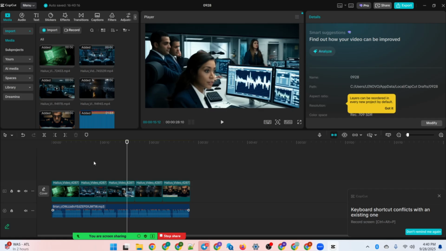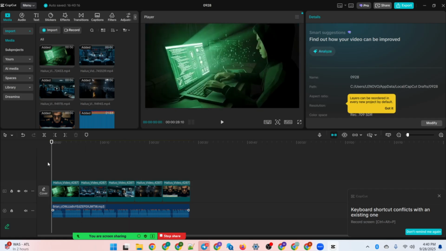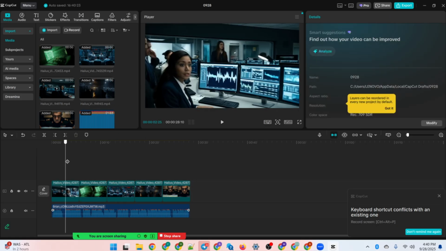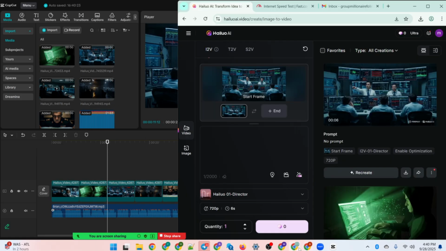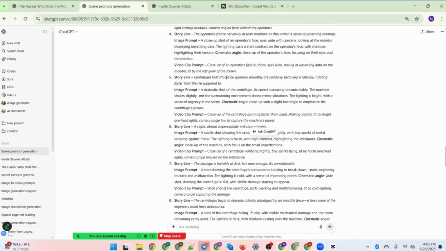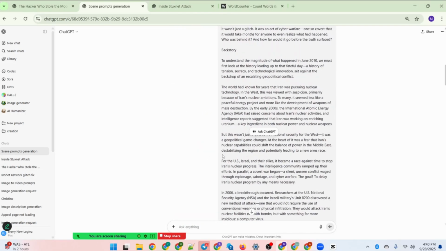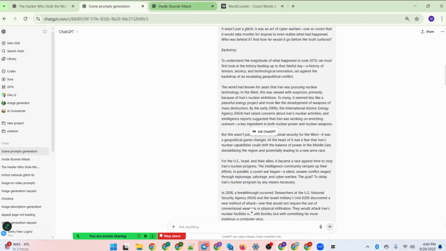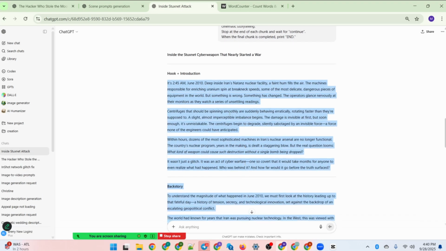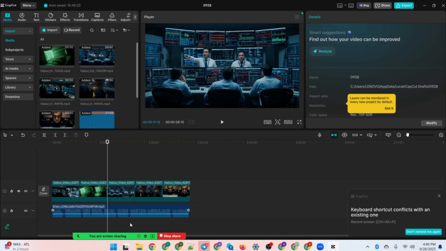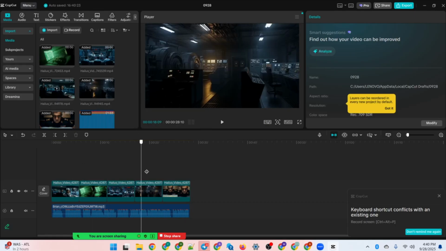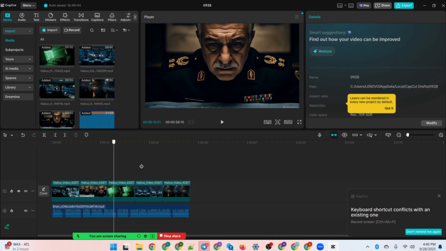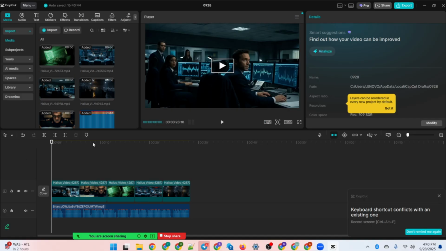Now we have the voiceover, we have the clips. The next thing you should do is rearrange the clips in the order of their sequence as you have it in your script. So this is the script right here. So let me show you. This is the full script. Okay, so we have to rearrange it in the order of this script so that everything will be synced properly. So make sure you reorder them one after the other.